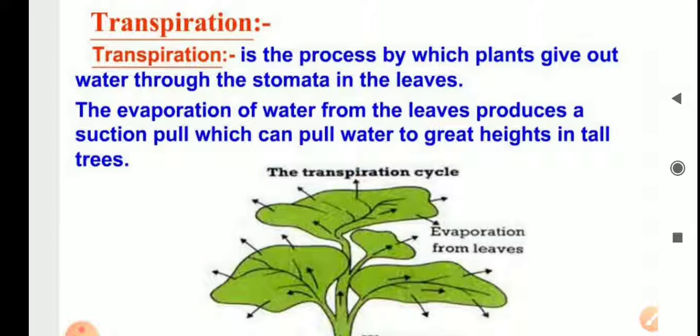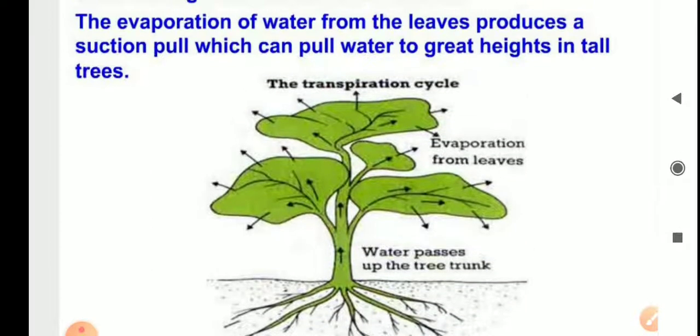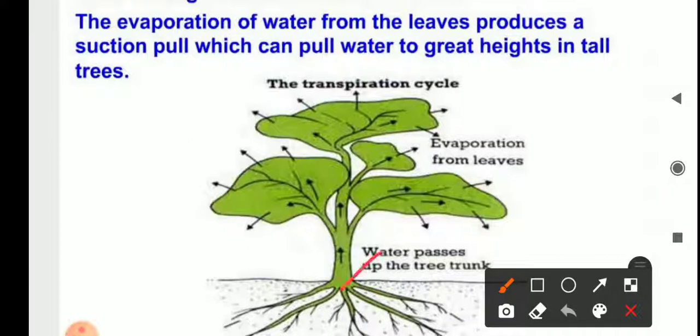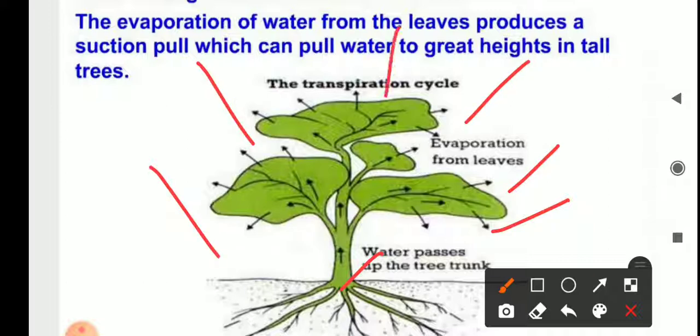The evaporation of water from leaves produces a suction pull which can pull water to great height in tall trees. जो लंबे जो ट्री होते हैं उसमें बहुत ऊंची हाइट पर भी ट्रांसपिरेशन साइकिल होती है. दे सक द वाटर फ्रॉम रूट एंड evaporate from the great heights in tall trees. Understand? You can see this plant, the arrows are showing very nicely, and through the stomata water is evaporating into the atmosphere. Understand? You can see here.